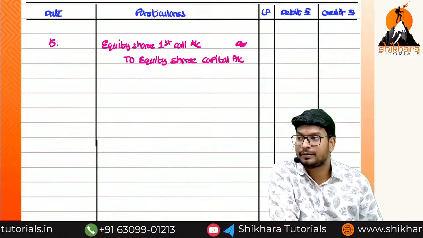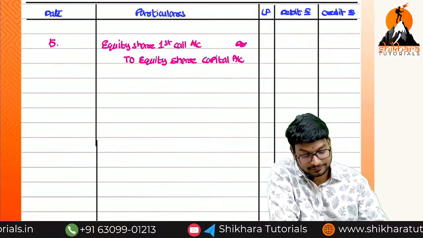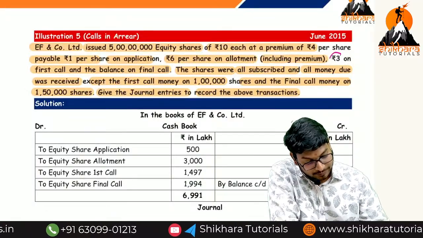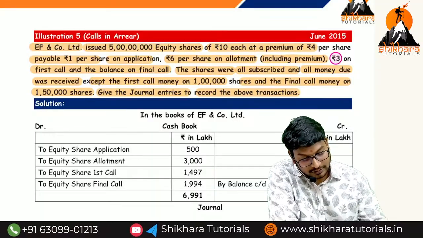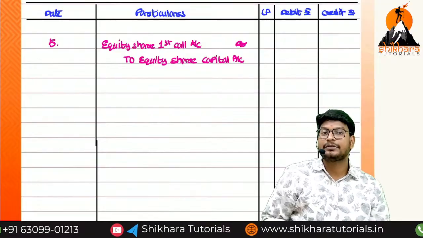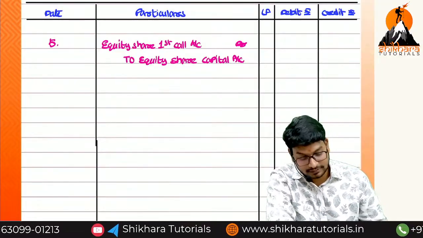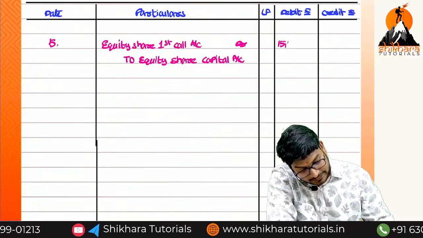So what is the amount, ma? 3 rupees on the first call and the balance on the final call. So again 5 crores into 3. How much, ma? 5 3s are 15. So 15 crores.